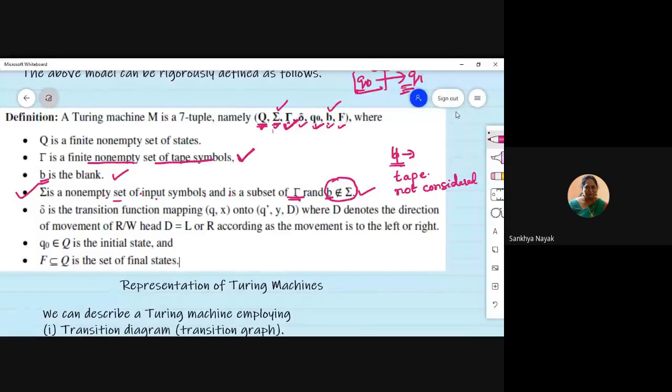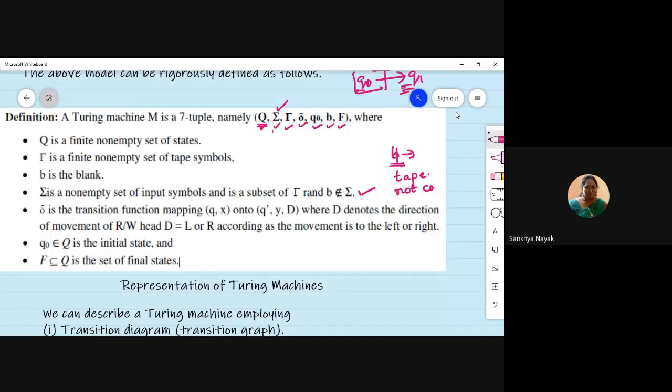Please do write the formal definitions. There are very few formal definitions: CFG, regular grammar, PDA, Turing machine, DFSM and non-DFSM. From one to another, Mealy machine, Moore machine, there will be very few changes. Most of them will be the same only. Okay, so please write the formal definitions.